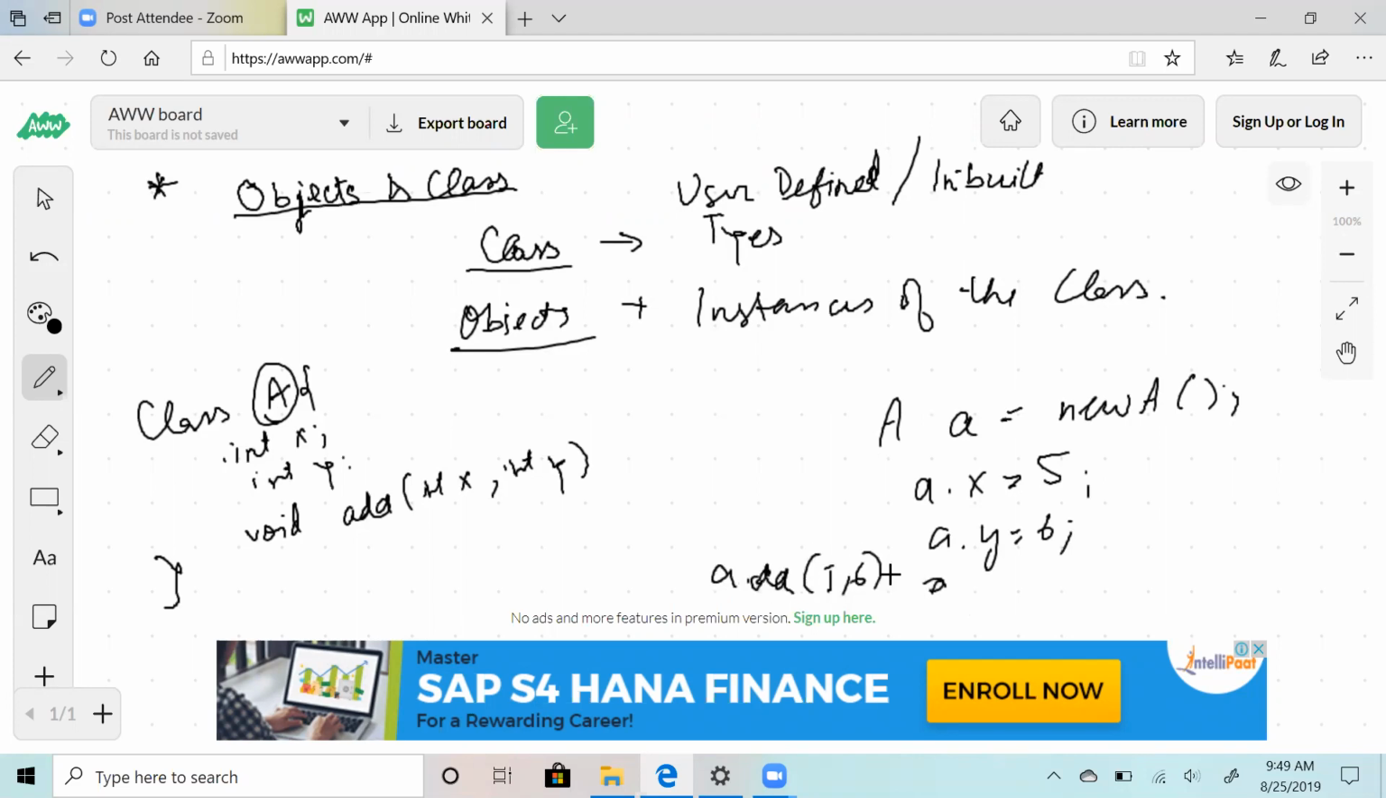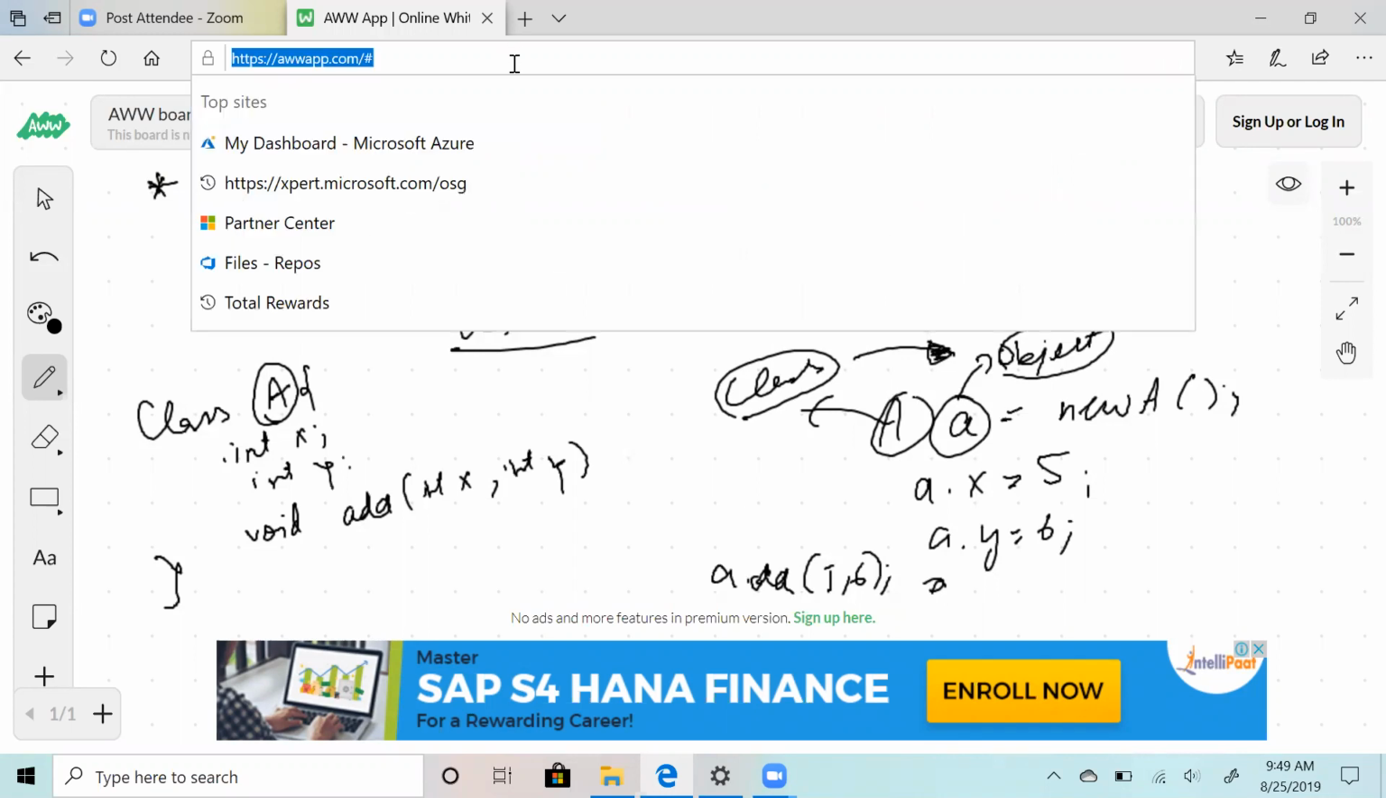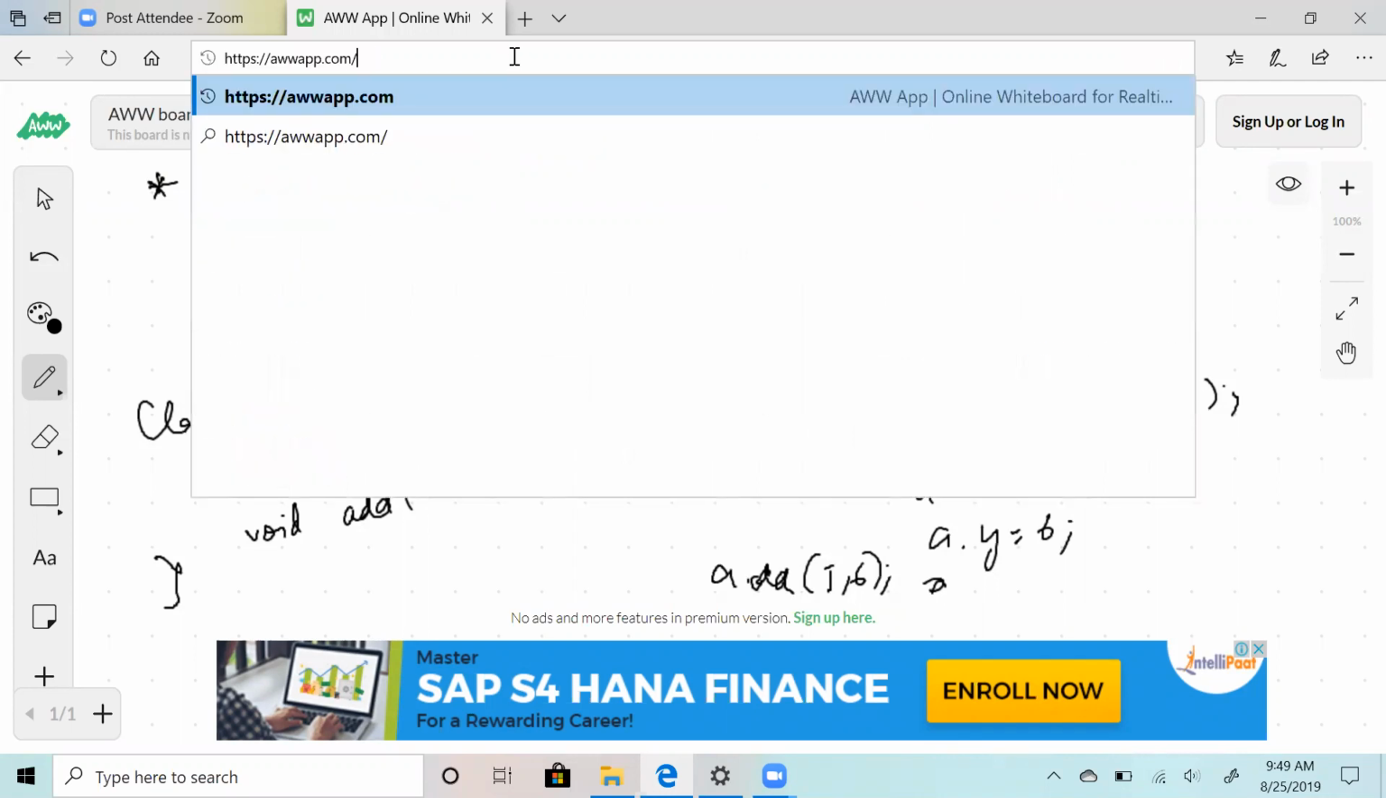5, 6, right? So this is the object, and this is the class. Obviously, the relationship is that the object is the instance of the class, right? So this is the high-level funda, which I hope everybody is clear.